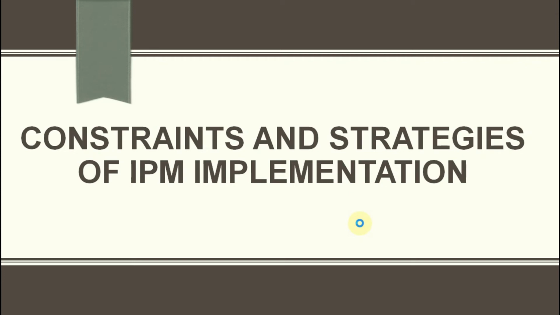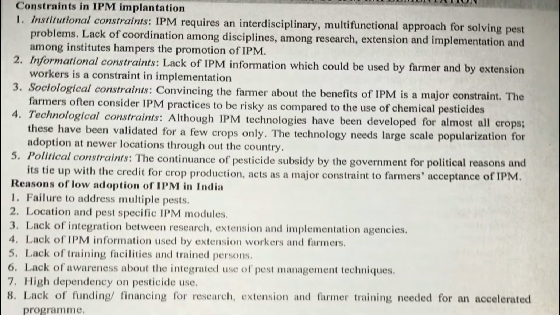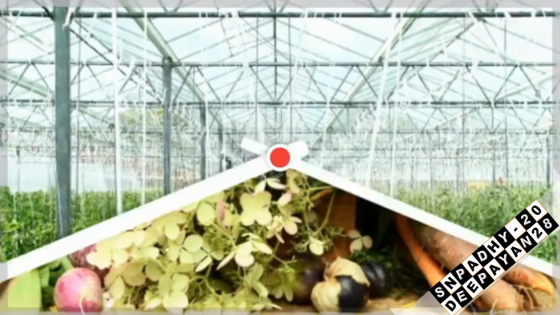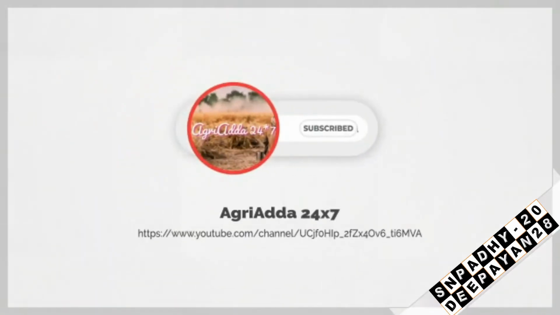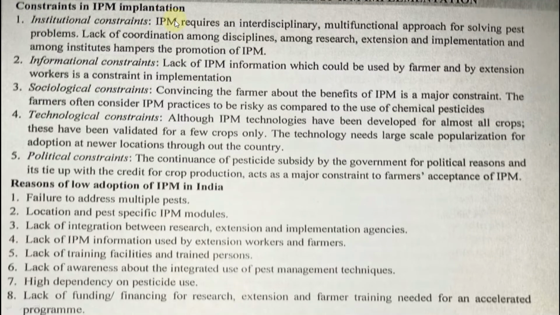So now you see the topic. The topic is what? The constraints and strategies of IPM implementation. That means you have to see what the strategies are and what the constraints are. Now you see constraints in IPM implementation.